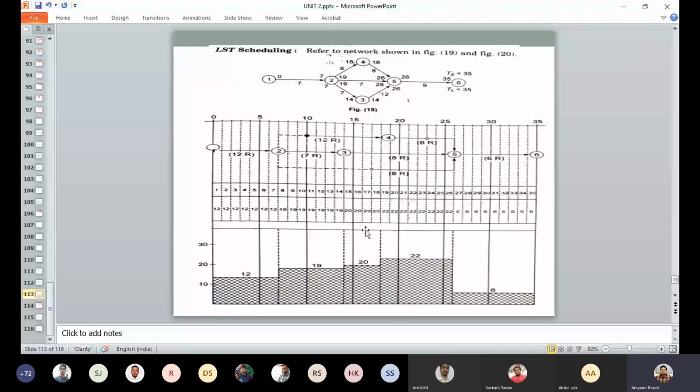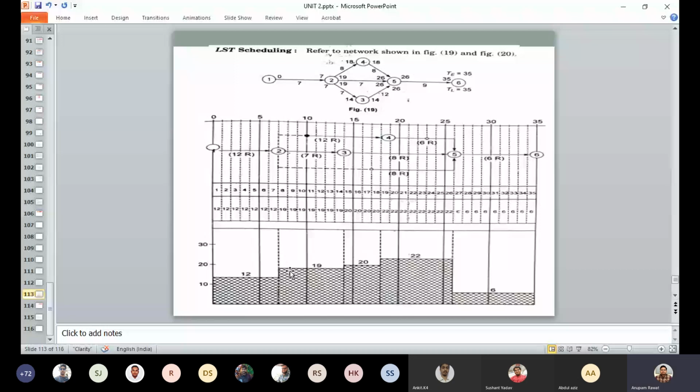So in this diagram you have seen that LST scheduling or resource leveling is not a profitable thing. That's why, because here you do not require the resources, but you have deployed the 19 resources throughout this.